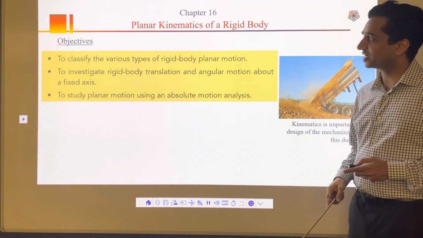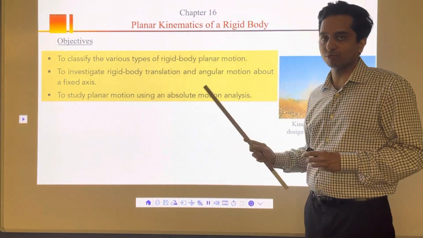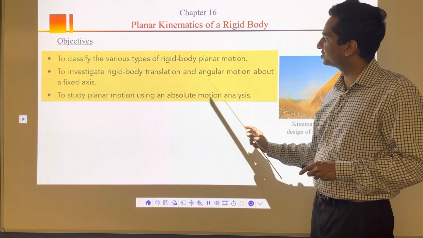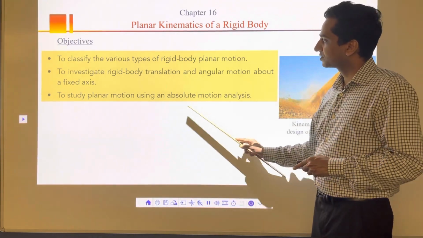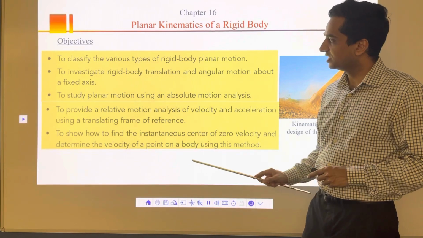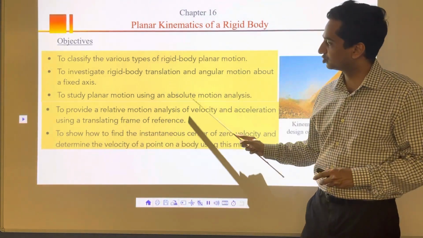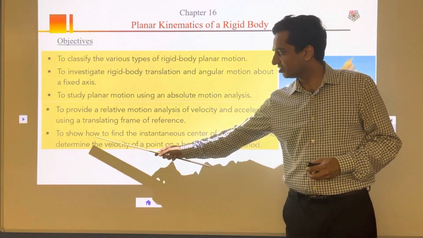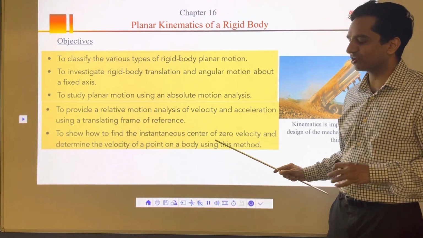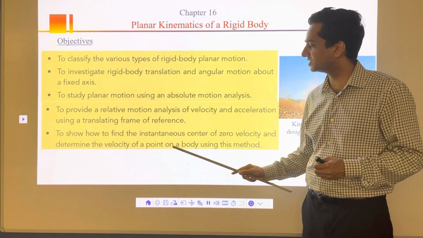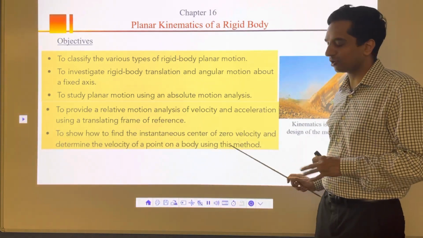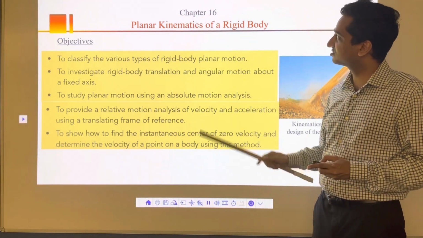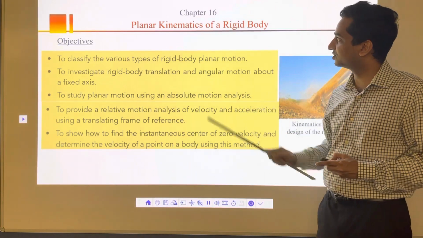What we are going to do in this chapter is classify various types of rigid body planar motion. We are going to see what planar motion is. Then we are going to investigate rigid body translation and angular motion, and study planar motion using an absolute motion analysis. Later we are going to provide relative motion analysis, with velocity and acceleration. And in the end, we are going to show how to find the instantaneous center of zero velocity. In later chapters or videos, we will see the method or process of how to solve problems using that. So these are the objectives for chapter 16, planar kinematics of a rigid body.